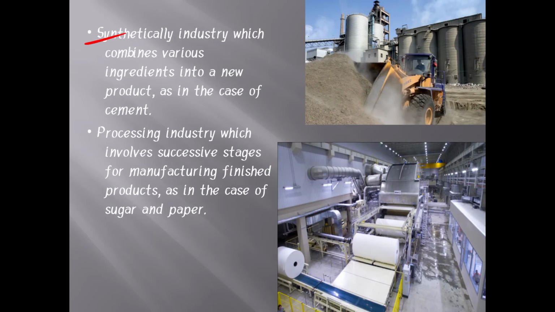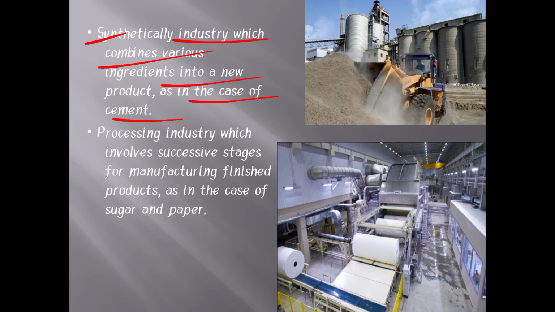Synthetical industries are those which combine various ingredients into new products, as in the case of cement. In synthetical industries, they use different products to produce one product.